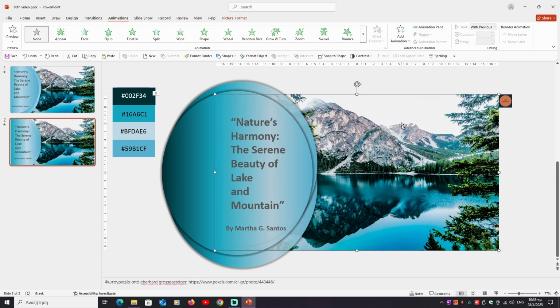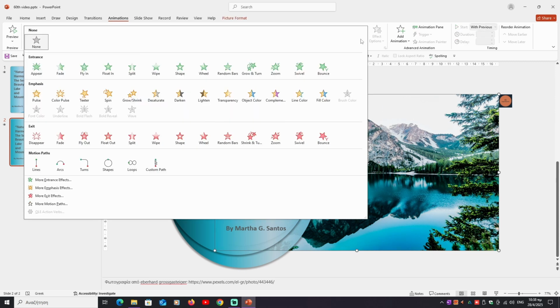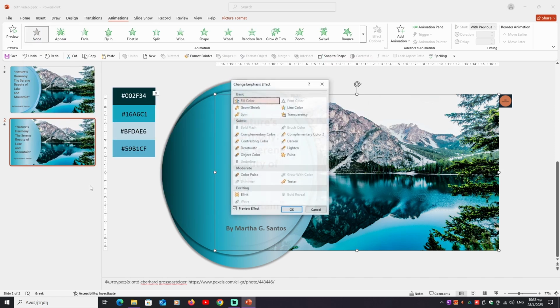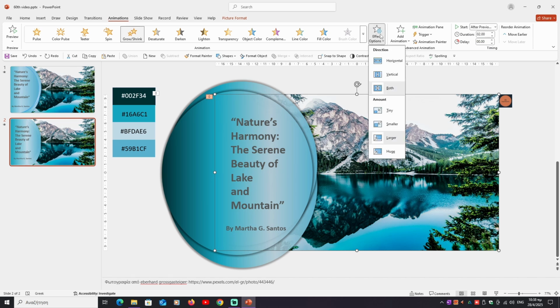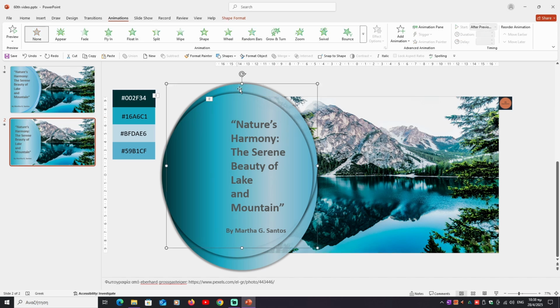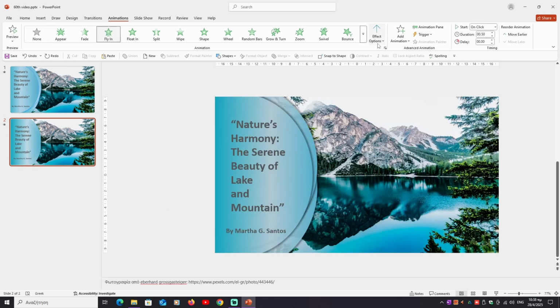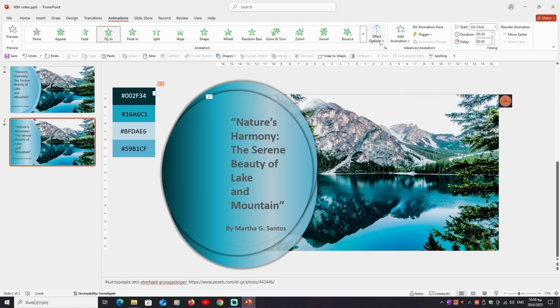Then we go to the image, we choose from animations more emphasis effect, grow shrink, OK. Start after previews, effect options both larger, duration 2. Then we go to the second oval, we choose fly in, effect options from bottom, start with previews, duration 2.